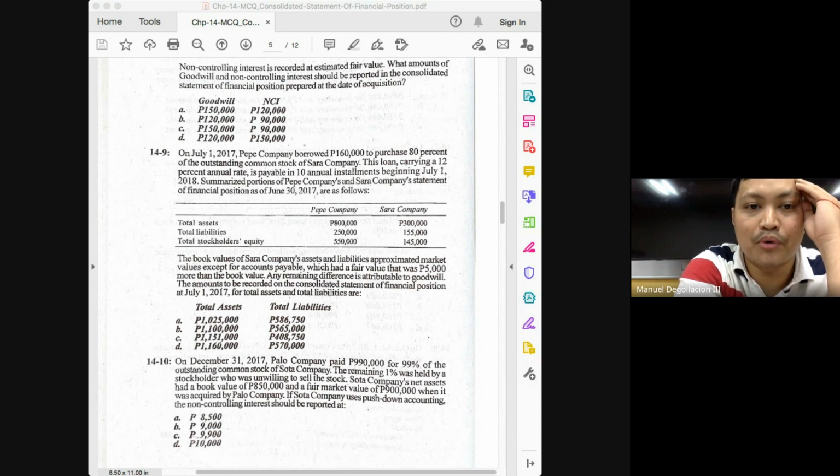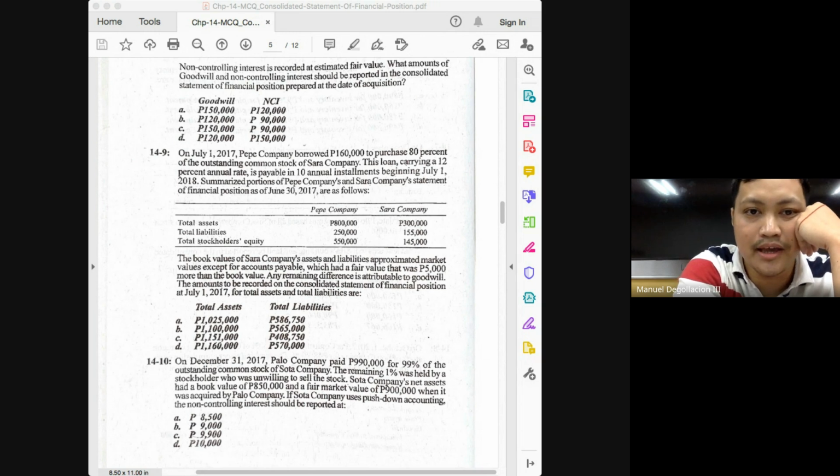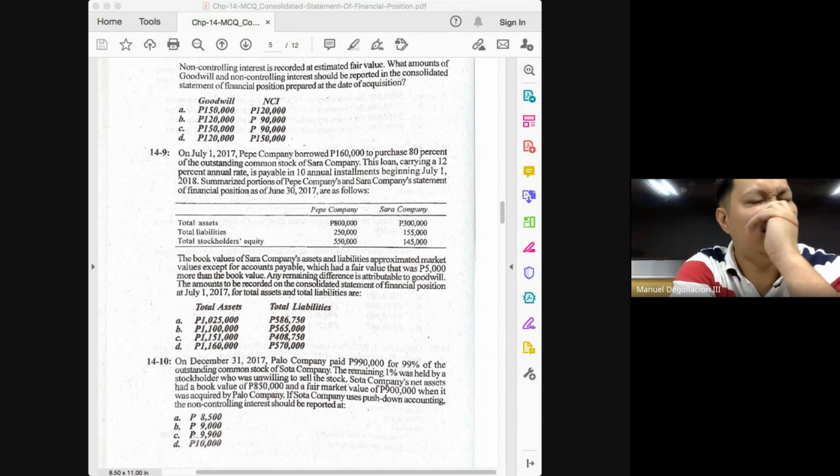Okay, but the 140 is again for all the assets and liabilities, correct? So it will not be appropriate to compare or deduct it from the 160 because the 160,000 consideration is only for an ownership stake of 80%. So what do we do? We look for the equivalent value for 100% ownership. And how do we do that? We divide 160,000 by 80%. And that will give you 200,000.